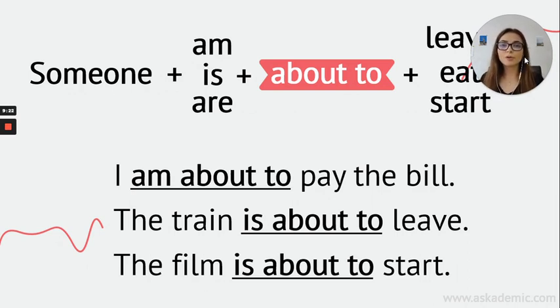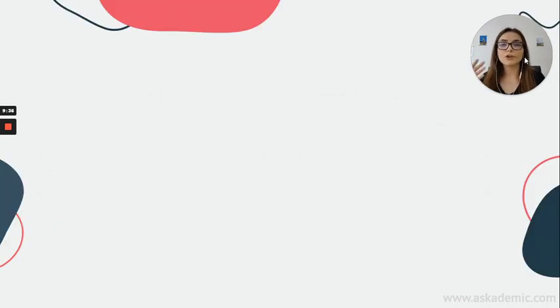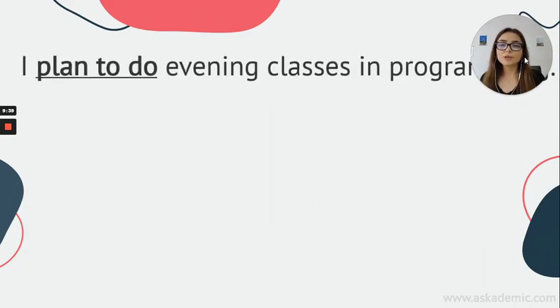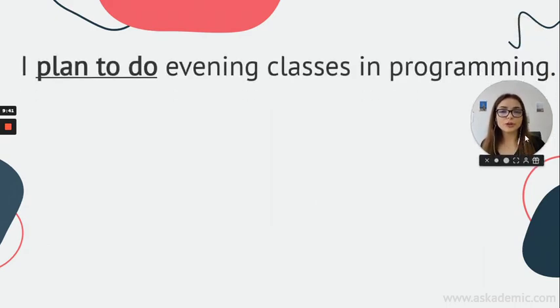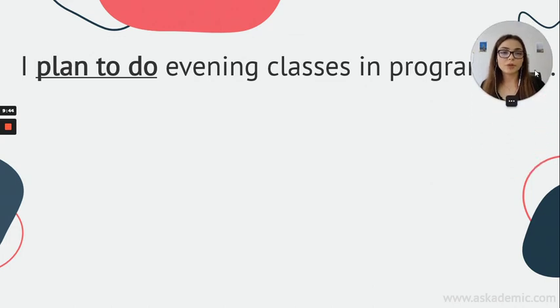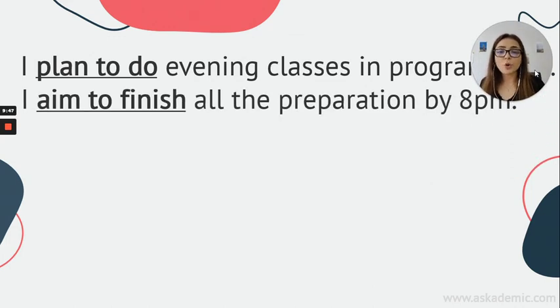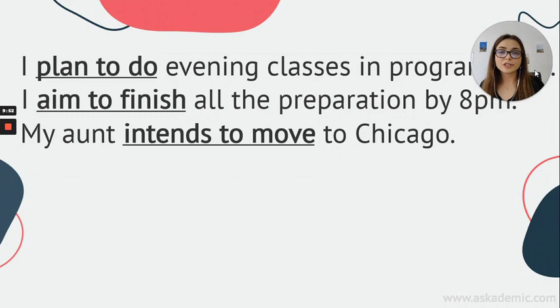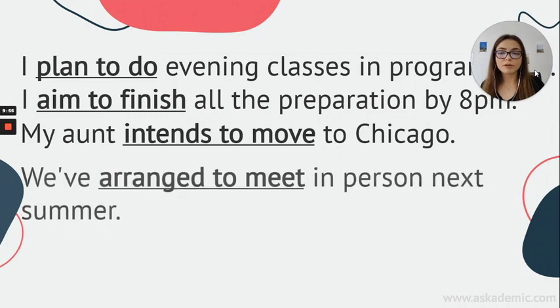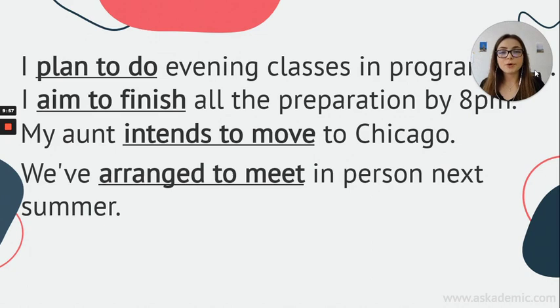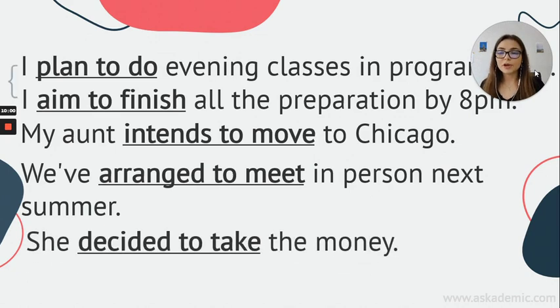And other than all of these, we have some verbs, not even phrases, not even expressions. We have just everyday verbs that we use in our daily lives referring to the future, okay? So let's look at this. I plan to do evening classes in programming. Or I aim to finish all the preparations by 8 p.m. My aunt intends to move to Chicago. We've arranged to meet in person next summer. Or she decided to take the money.